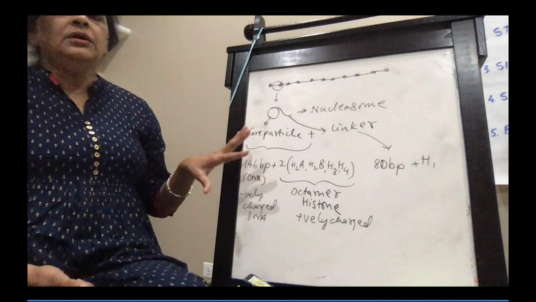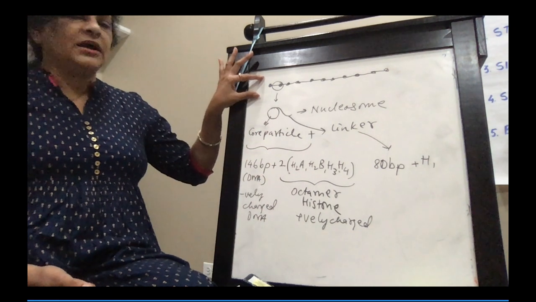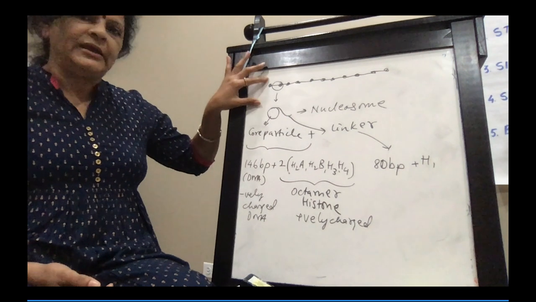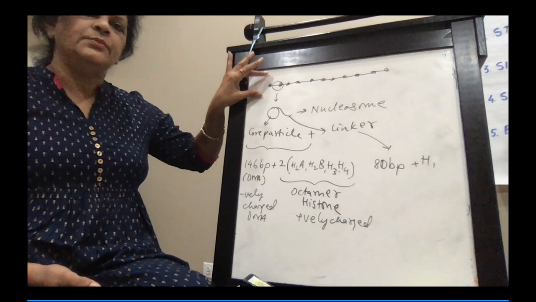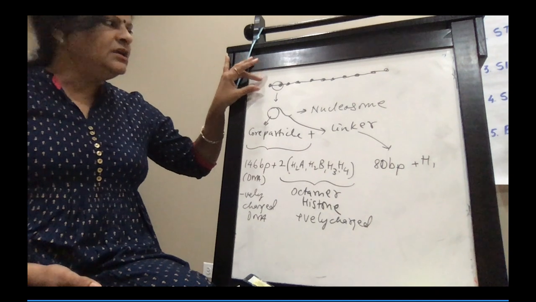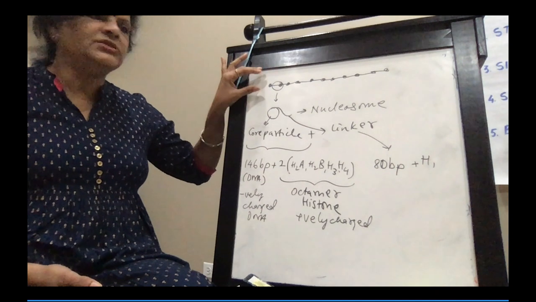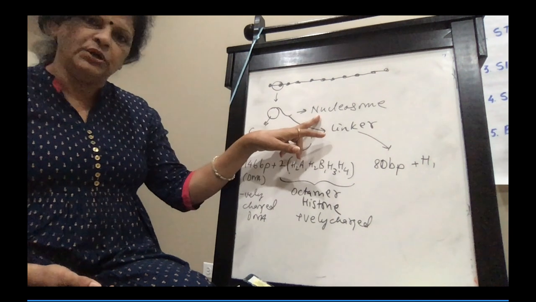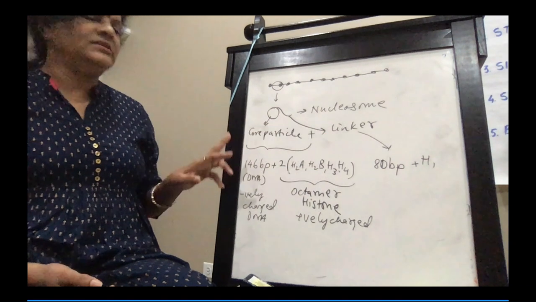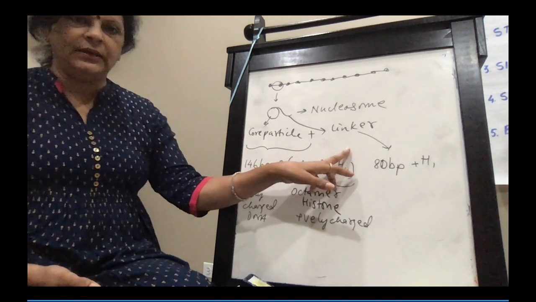So this is about the chromatin. Let's start right from here, once more, we will recap. Chromatin consists of a beaded structure. Each bead or each unit of the chromatin is known as a nucleosome. The nucleosome consists of a core particle and a linker.